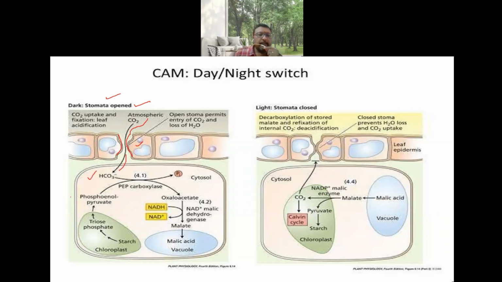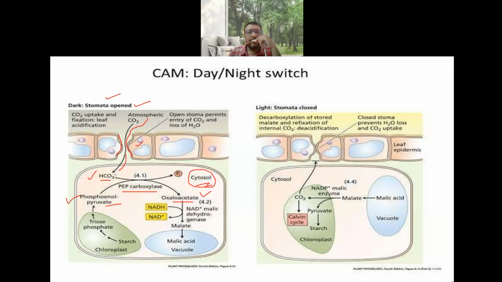In the presence of phosphoenol pyruvic acid, this HCO3 is absorbed, and in the presence of PEP carboxylase, the first enzyme where carbon dioxide fixation is taking place, it is changed into a 4-carbon compound, that is oxaloacetic acid. This is taking place in the cytosol region, that is the cytoplasm region,